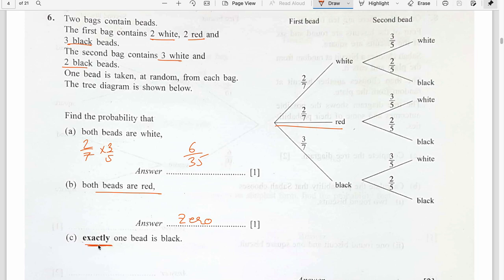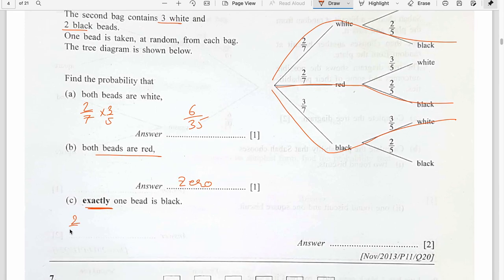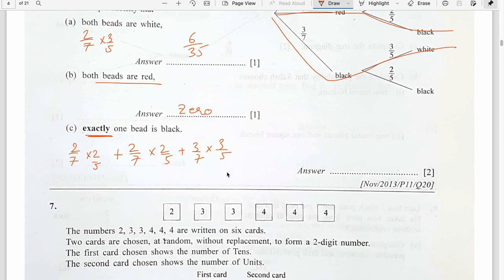Third one, exactly one bead is black. Black, and here we go. White and black. Red and black. Exactly one is black. So we have these three options. 2 by 7 times 2 by 5, plus 2 by 7 times 2 by 5, plus 3 by 7 times 3 by 5, and then simplification.